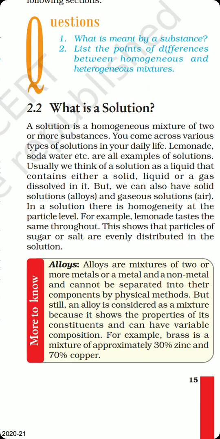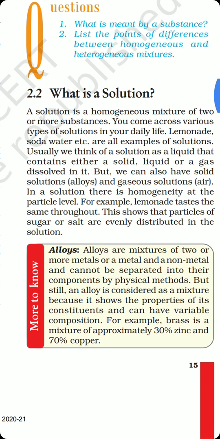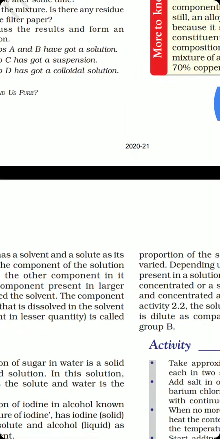For example, brass is a mixture of 30% zinc with 70% copper, and it has entirely different properties and an entirely different color from its constituents, zinc and copper. Similarly, bronze is also an alloy made up of copper and tin. Amalgam is also an example of an alloy. Solder is also an example of an alloy. So there are many examples of alloys you will find around you.